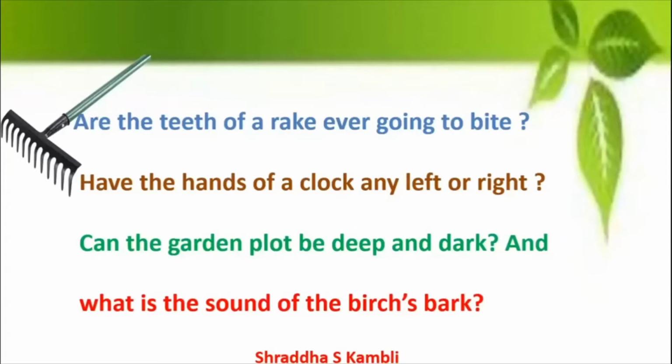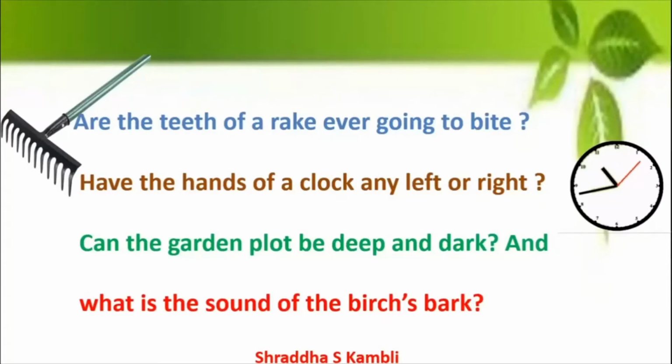Have the hands of a clock any left or right? These are the hands of the clock. The red one which is moving quickly is the seconds hand, and then you have the hour hand, and you have the minute hand. So we have a left hand and a right hand. So in this way, does the clock have a left hand or a right hand?